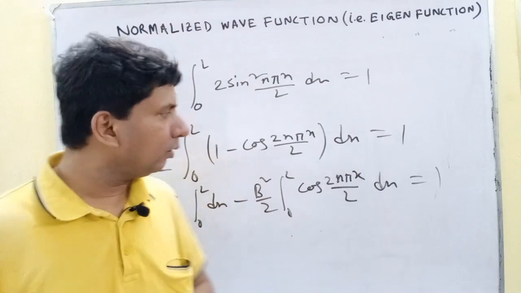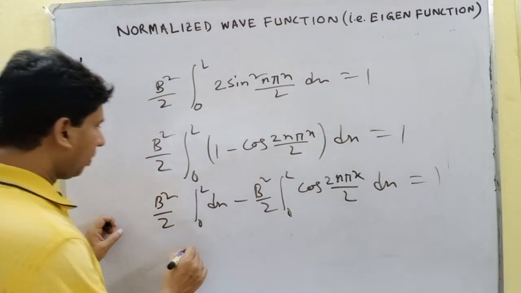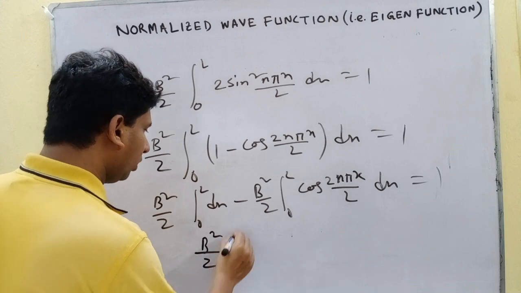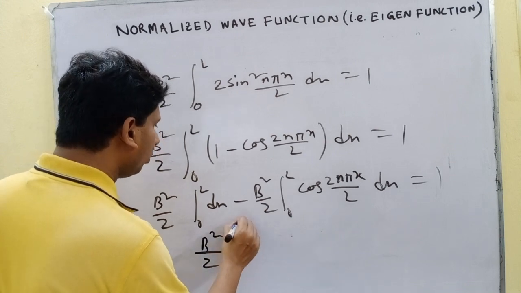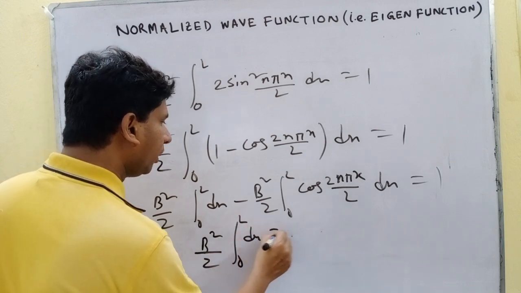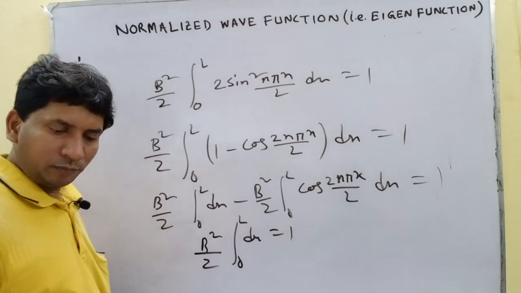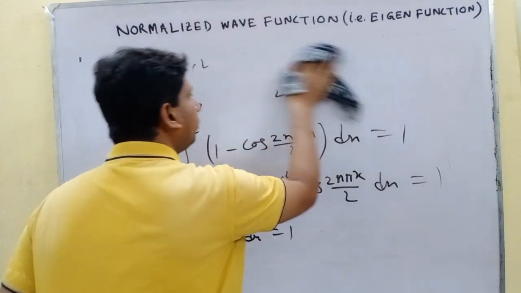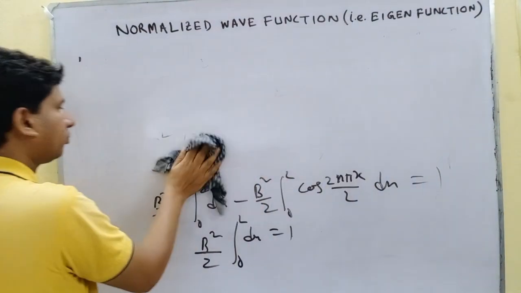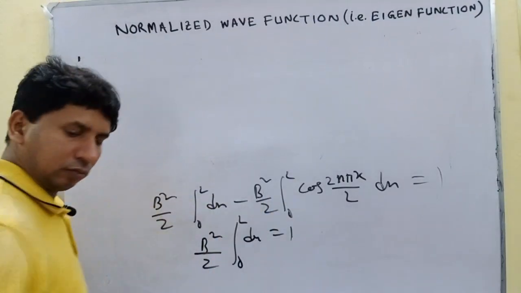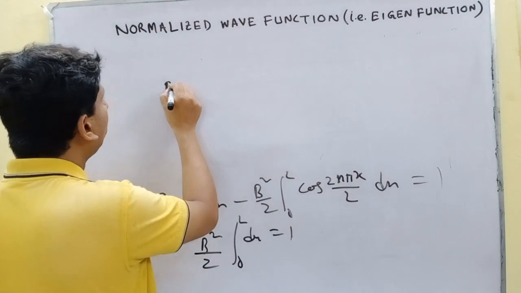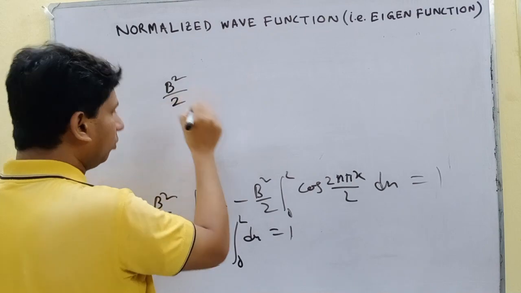Then what happened? b square by 2 integral 0 to L dx equals 1, that is b square by 2.